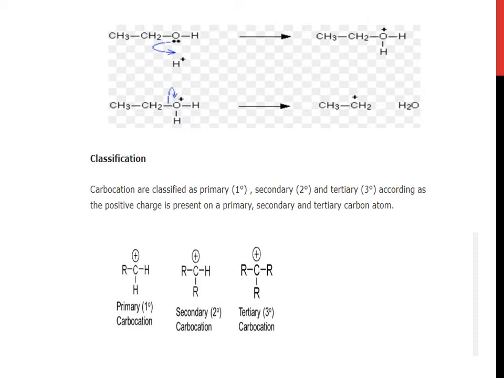Now classification of carbocations. Carbocations are classified as primary, secondary and tertiary according to the positive charge present on primary, secondary and tertiary carbon atom. A primary carbocation contains one alkyl group. Carbocation means carbon carrying positive charge. A secondary carbocation carries positive charge and two alkyl groups. And a tertiary carbocation means three alkyl groups and carbon carries positive charge.